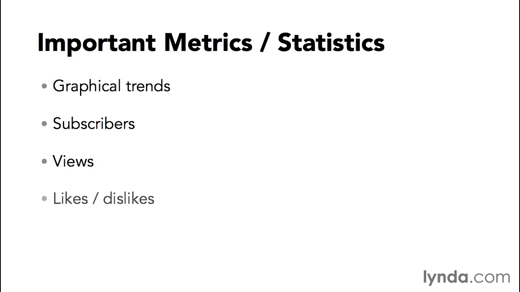We want to keep an eye on likes and dislikes as well. Likes are important because it shows that our content's engaging enough for the user actually to take an action after watching the video and hit the thumbs up button. Sometimes, however, I think dislikes are even more important because that shows us that there's a problem with some of our content on YouTube. If we have a video that has more dislikes than likes, we really need to take a look at that video and see why that is.